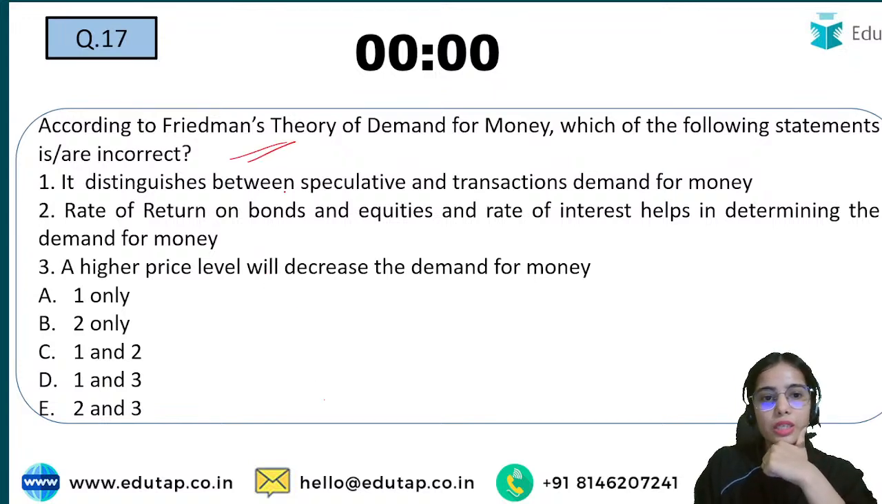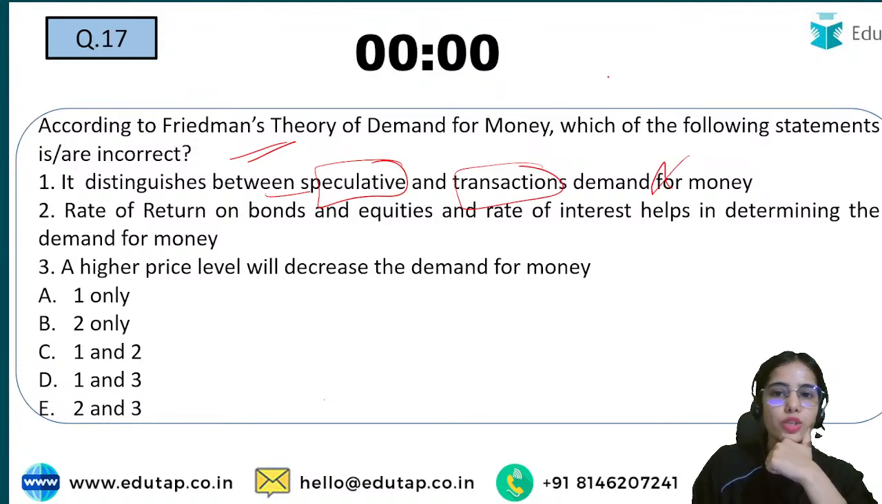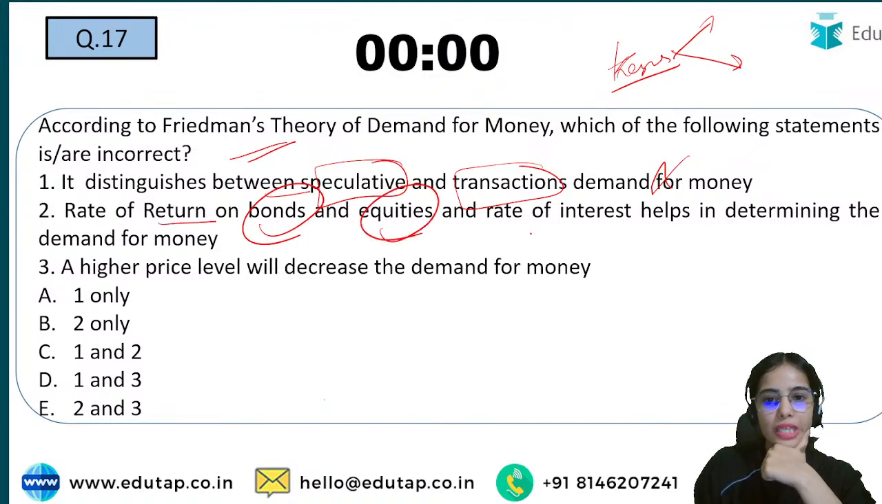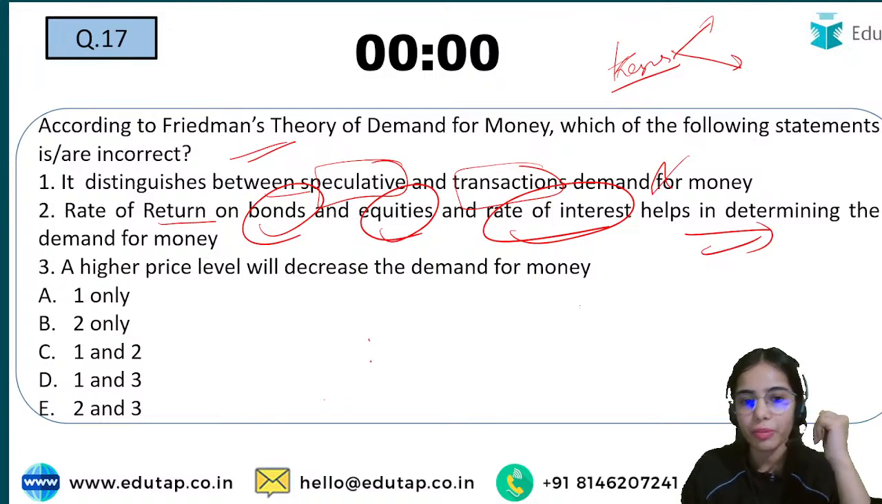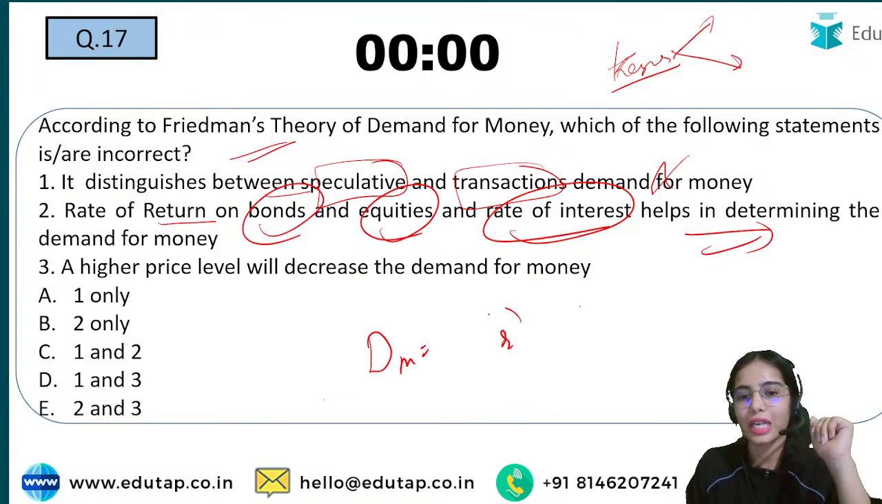So Friedman distinguishes between the speculative and transaction demand for money. So this is incorrect. Actually, only Keynes has done so. Keynes has differentiated between the two. Rate of return on bonds and equities and rate of interest helps in determining the demand for money. Yes, as per Friedman, the demand for money depends upon the rate of interest.